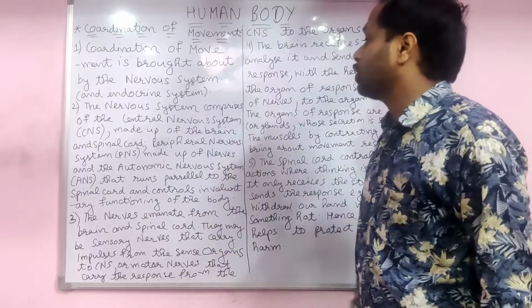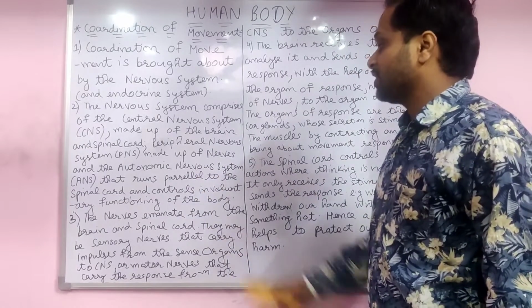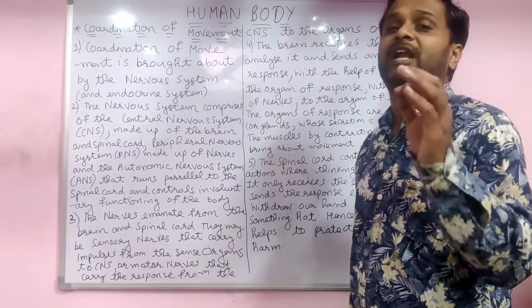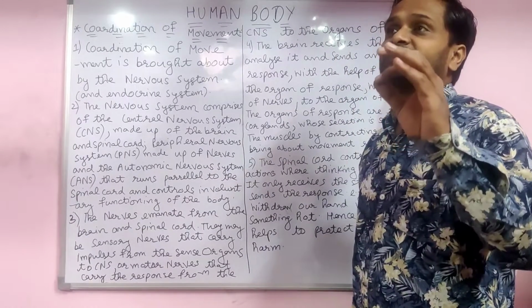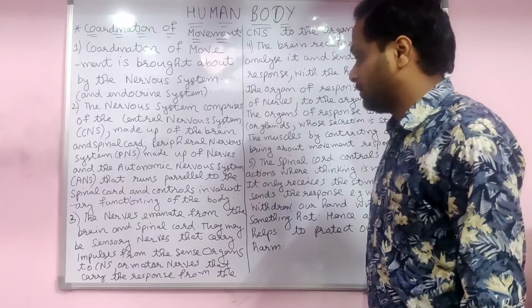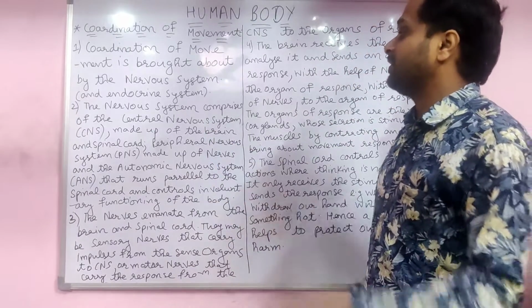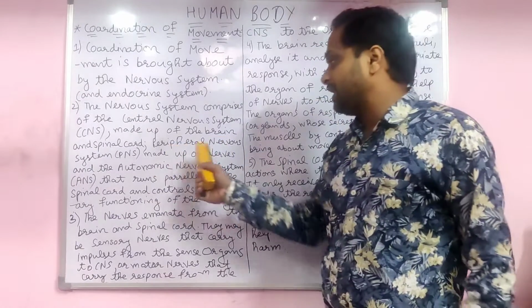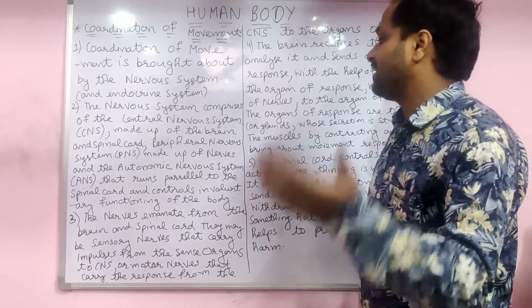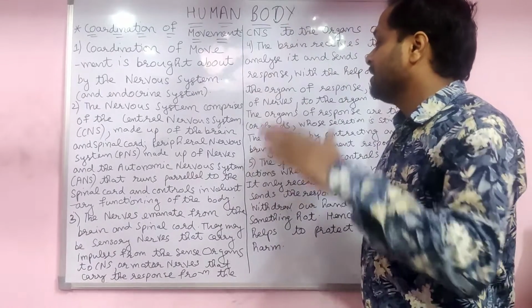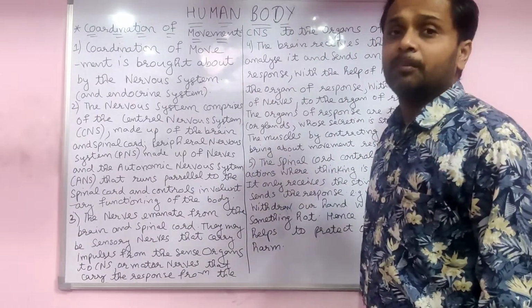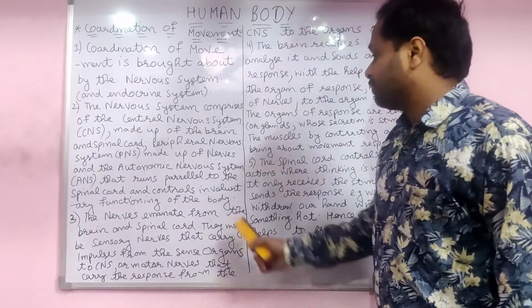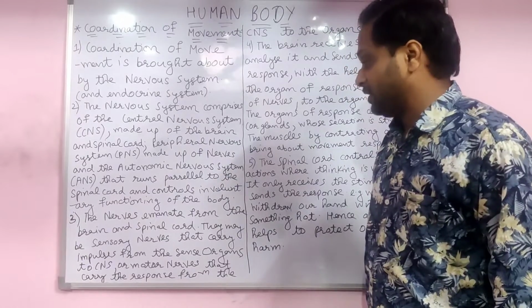And next is the autonomic nervous system, which runs parallel to the spinal cord and controls the involuntary action, the action in which the brain is not involved. So these are the parts. First is the CNS, made up of the brain and spinal cord. Peripheral is made up of the nerves, and autonomic runs parallel to the spinal cord and controls the involuntary actions of the body.